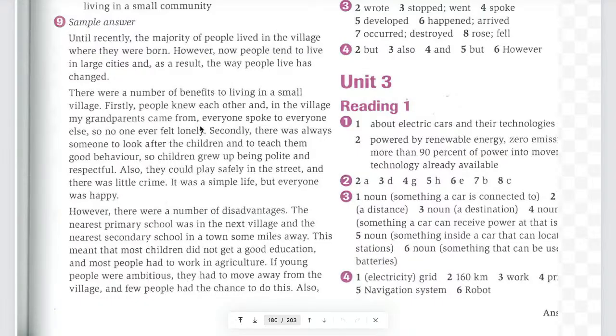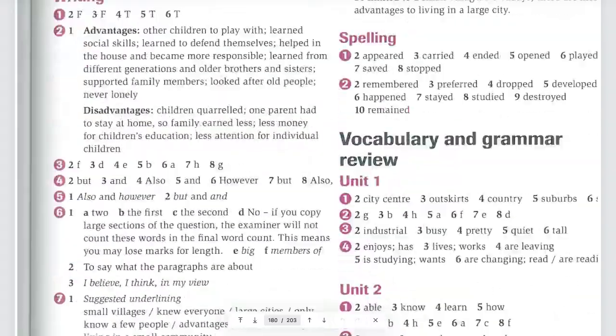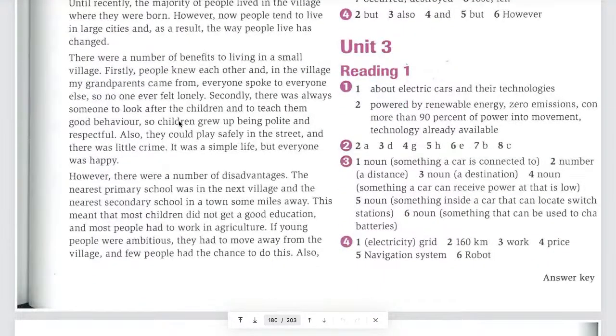Now let's move on to the body, right? In the body, remember, you need to write at least 2 paragraphs in this case, because they're asking for the advantages and disadvantages, right? So in the first paragraph, normally you need to write about the advantages or disadvantages. It's up to you. You can choose. So in this case, let's start with the advantages first. So for paragraph 1, you need to write about the advantages.